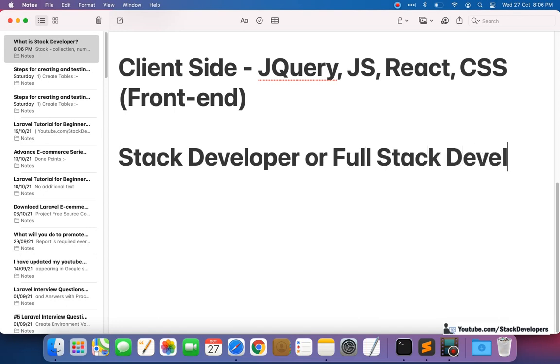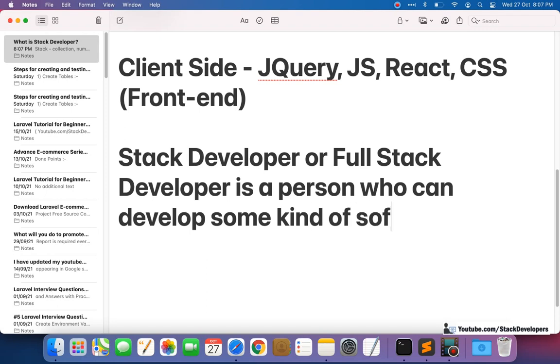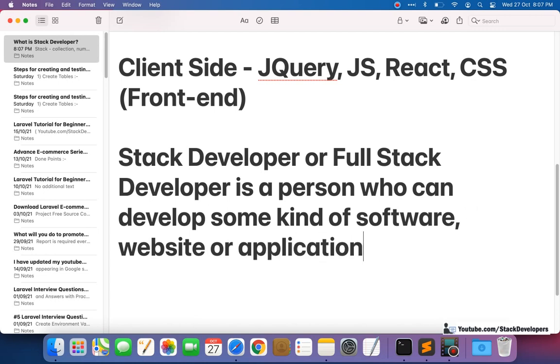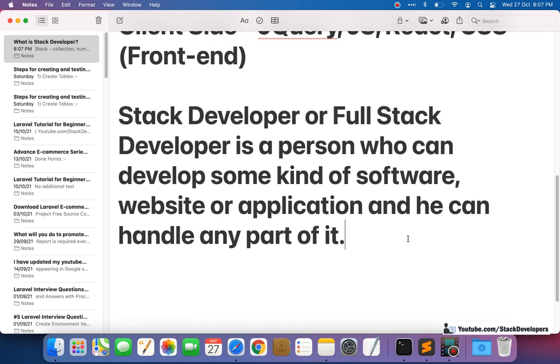A full stack developer is a person who can develop some kind of software, website or application, and he can handle any part of it. So now it is very much clear: a stack developer or full stack developer is a person who can develop some kind of software, website or application, and can handle any part of it.